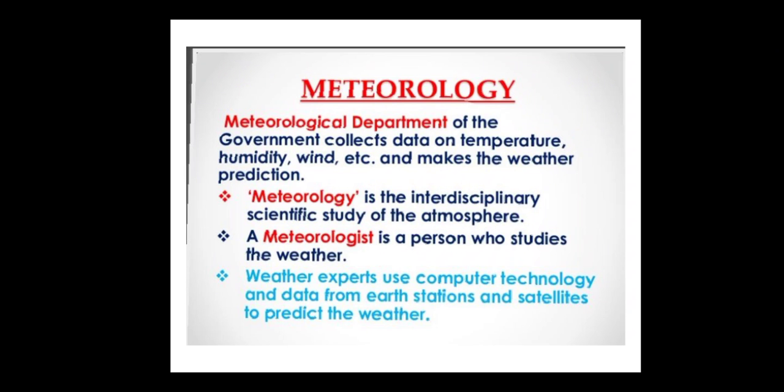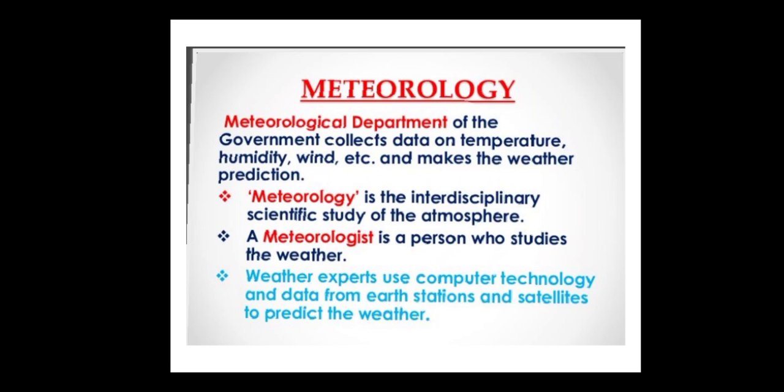What is meteorology? The meteorological department of the government collects the data on the temperature, humidity, wind, etc. and makes the weather prediction. Meteorology is the study of the weather. According to that study of the atmosphere, even in your Google you will get the temperature of the last 7 days. So these meteorology people understand the atmosphere, and you get to know whether today it is going to rain or not, how hot it is or what the temperature is. So everything is studied, and this study is called meteorology.